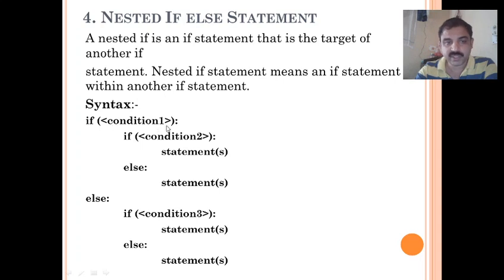Within the if condition, we have one more if condition followed by its corresponding statements and else statements. Similarly, in the else part, we can also have another if statement. This way of writing, that is one if statement within another if, is called nested if statements. So you can also use another if statement in the else part of an if statement.